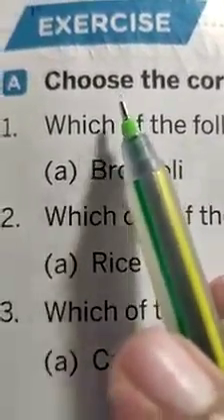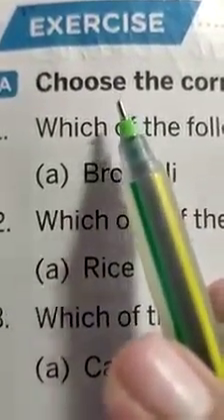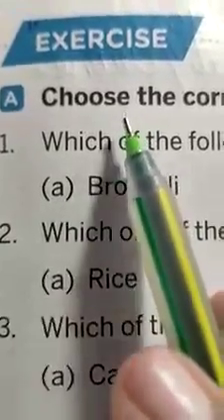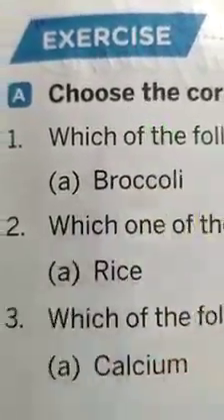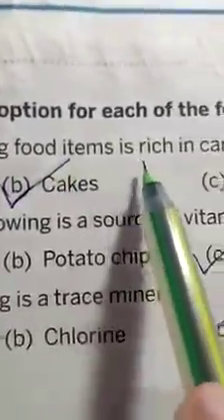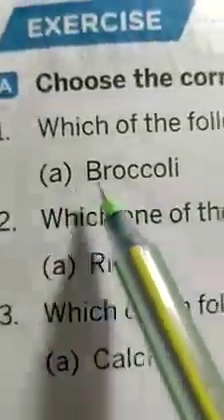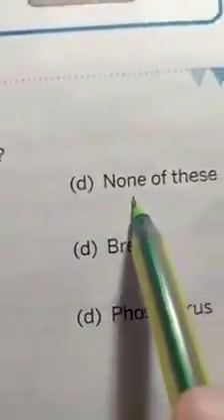Dear students, you are watching Class 6 Science, chapter number 2, Components of Food, part 10. Dear student, in this video, we will discuss the exercise. So, let's start. First, choose the correct option for each of the following. First, which of the following food items is rich in carbohydrate? A option broccoli, B option cakes, C option carrot, D option none of these.